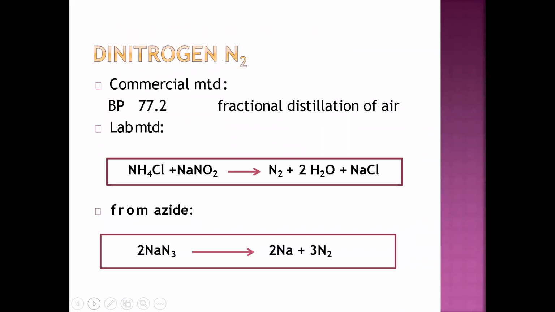Let us talk about the dinitrogen molecule. We have just studied that nitrogen has the capability to form diatomics. Diatomic means N2, dinitrogen. This is nitrogen gas, and its boiling point is 77.2 K. We can produce it by the fractional distillation of air, since air is the main source of each and every gas.